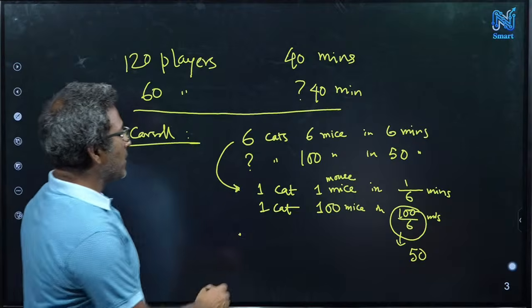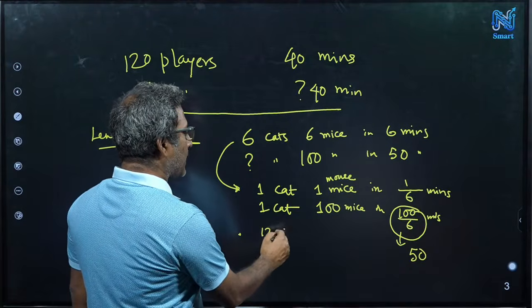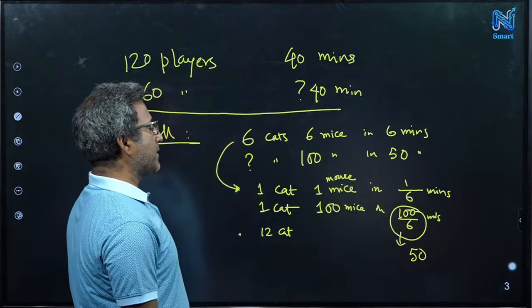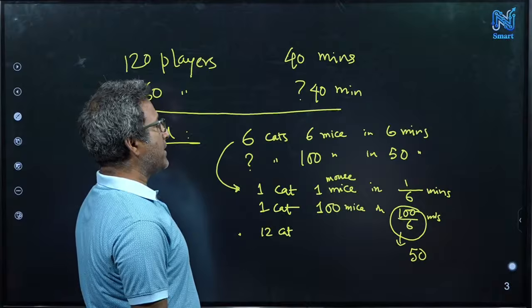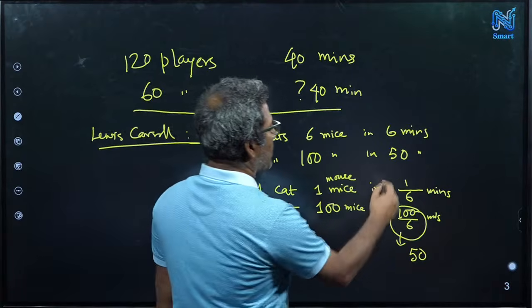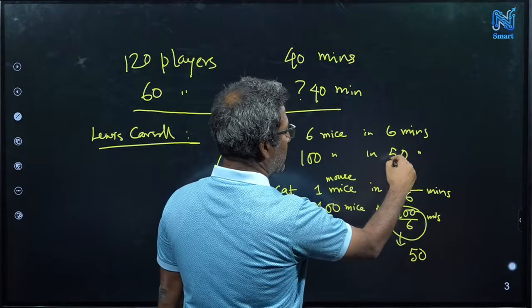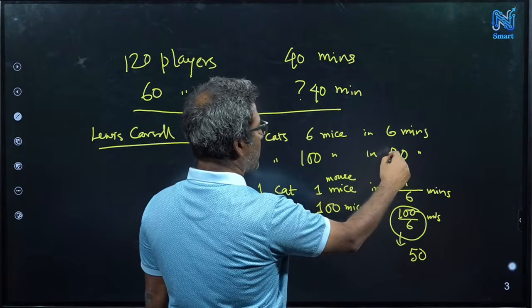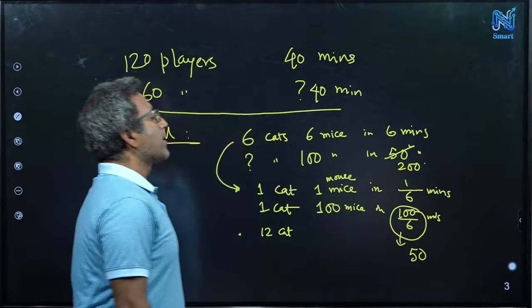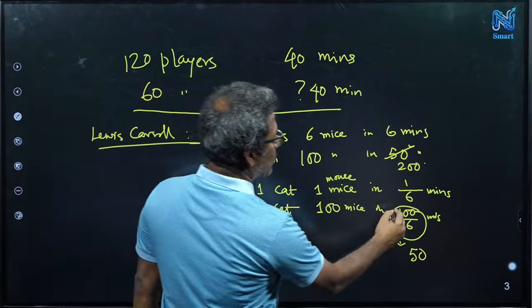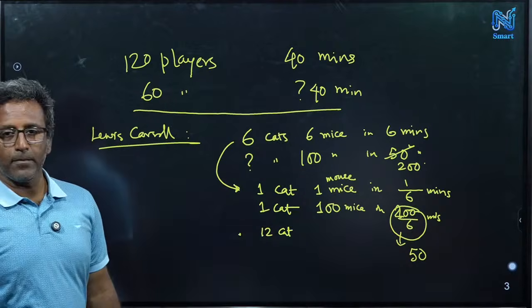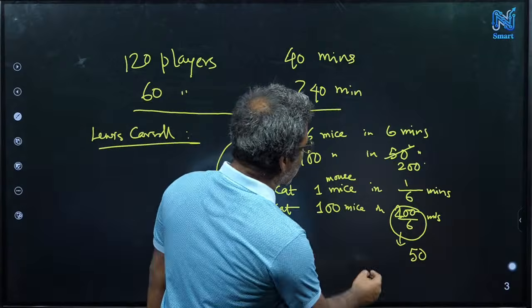The answer was saying 12 cats, so that means there should be something else. It's not 100 minutes. Maybe 200 minutes, maybe. Right? Maybe just change this to 200 minutes. Then it is 200, then 12 cats, right? Yeah.